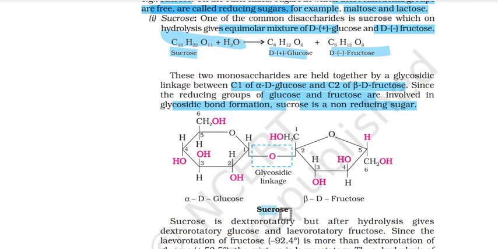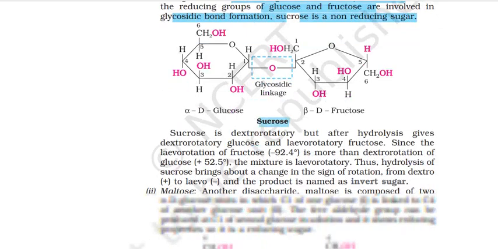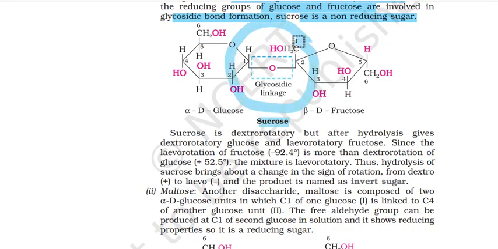What makes you say that? Because the reducing groups are already involved in glycosidic linkage. अब वो free नहीं है. If the reducing groups are not free, the aldehyde, the ketone group is not free, so you can say that it is a non-reducing sugar.